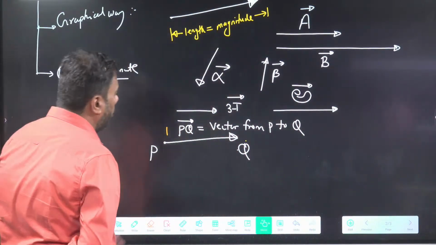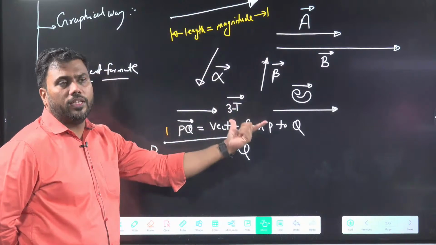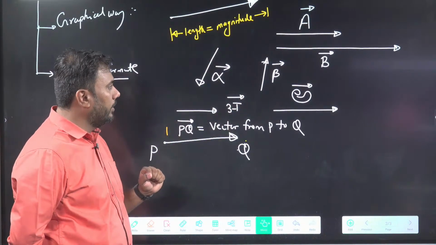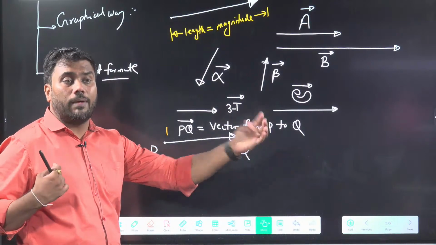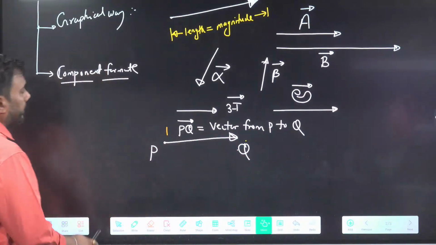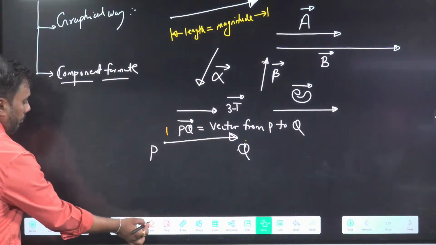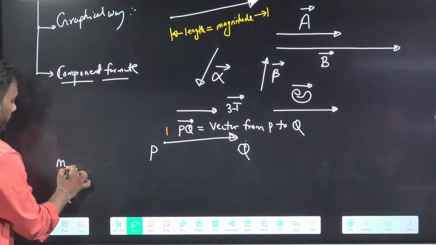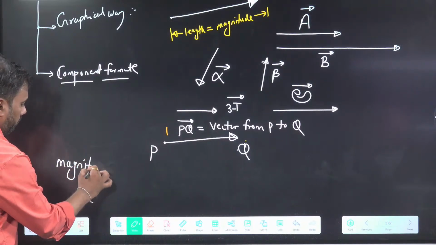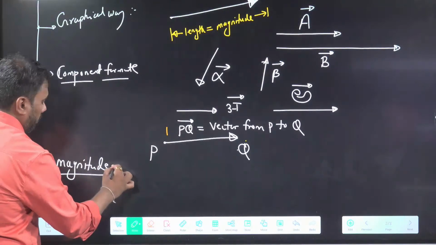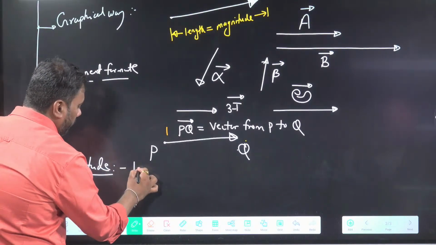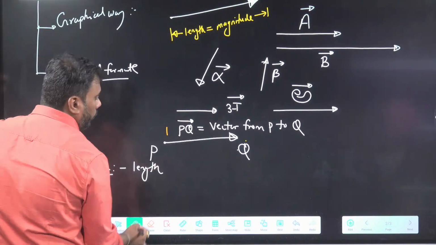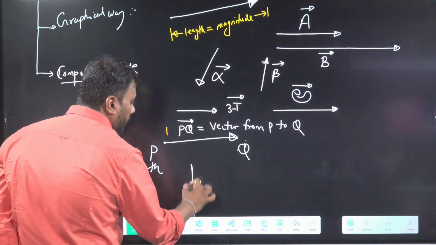Very good. So there are different ways of nomenclature of vector. And the length of the vector shows the magnitude. Okay. How to represent magnitude of vector? Now the point is how to represent magnitude. Magnitude means length. So we represent magnitude with mod symbol.